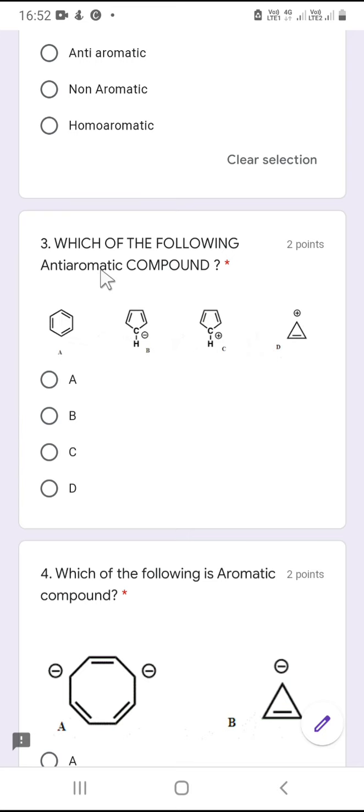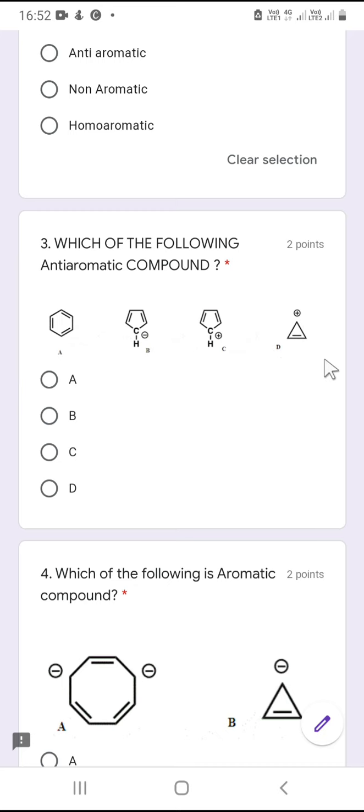The first one, benzene, is aromatic, so there is no question of anti-aromaticity. The second one has 2, 4 and 6 pi electrons, fully conjugated, cyclic and planar, so it is an aromatic compound. The third one has only 4 electrons, and it is cyclic, planar and fully conjugated, that's why it is anti-aromatic. Okay, C is anti-aromatic.